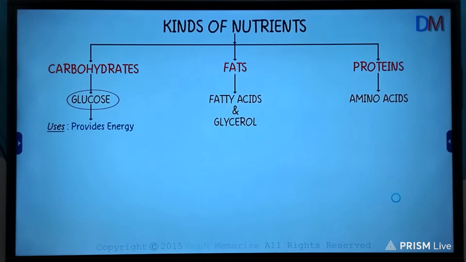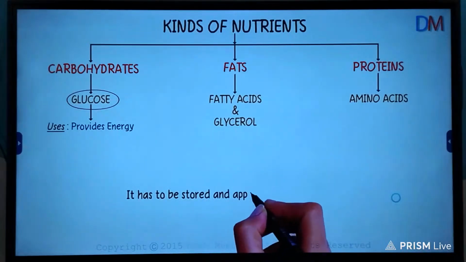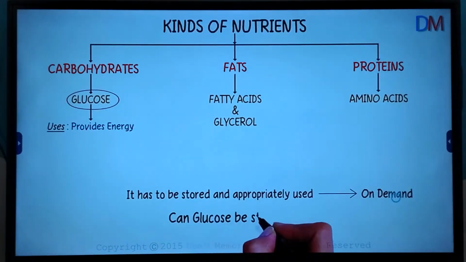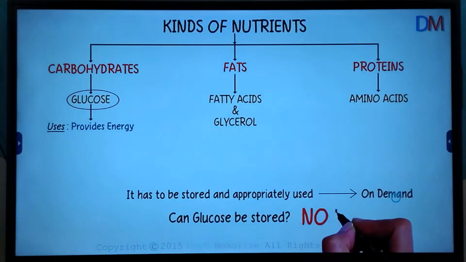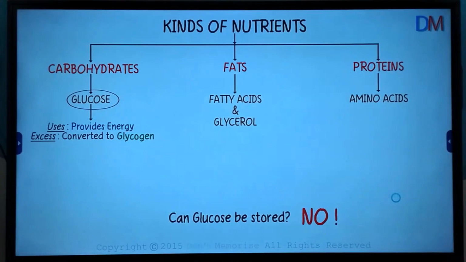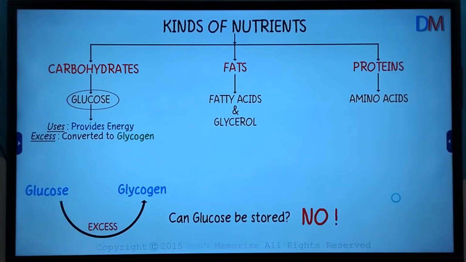Remember, glucose provides energy to the body, but only when the body needs it. It is stored and appropriately used as and when the body demands it. Can the glucose be stored? No, it cannot be stored as glucose. Glucose is converted into insoluble glycogen, which is stored as an energy reserve. Yes, the liver converts the glucose to glycogen, which can be stored.